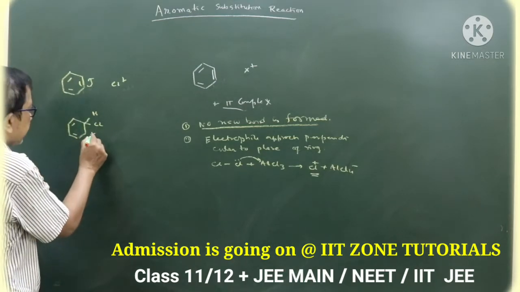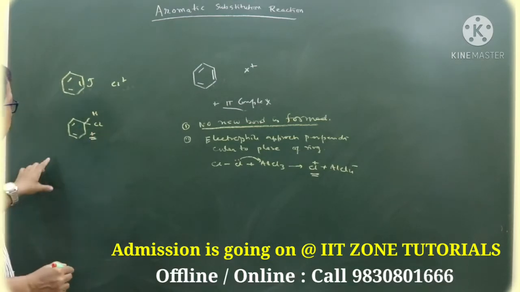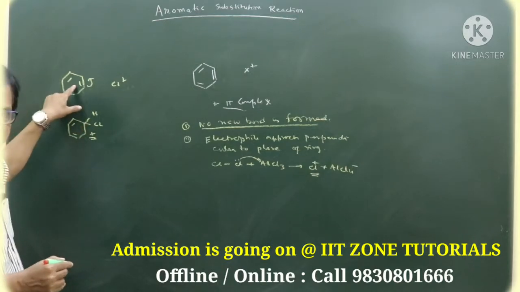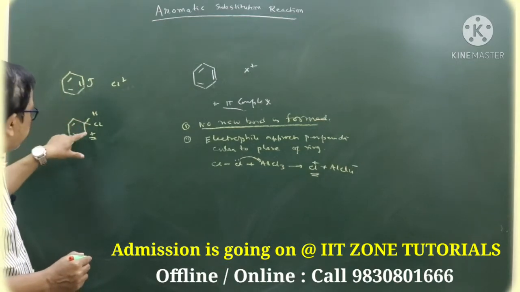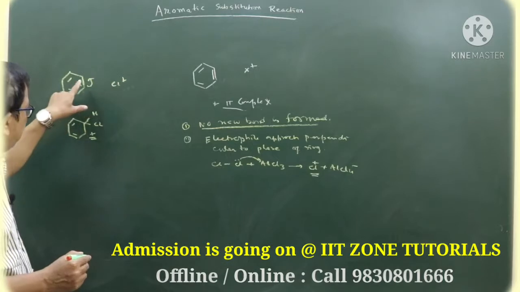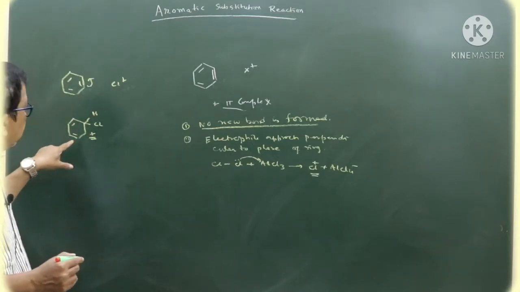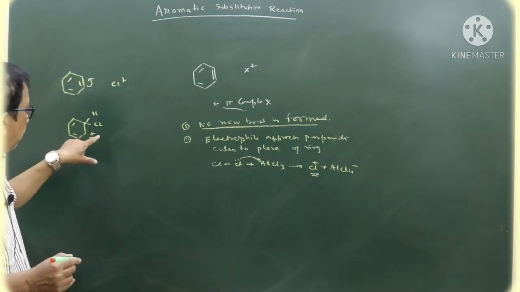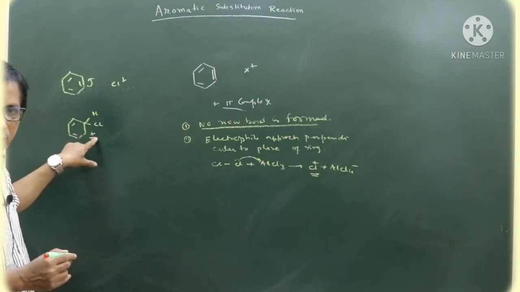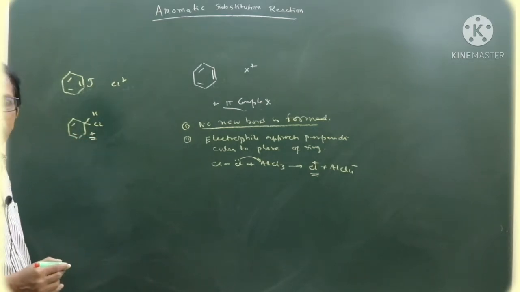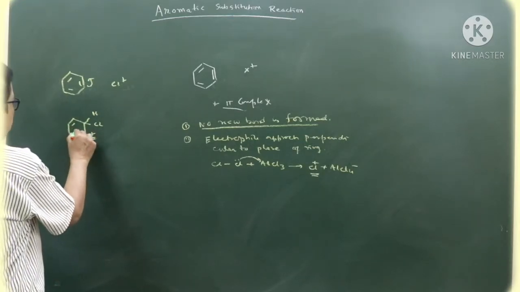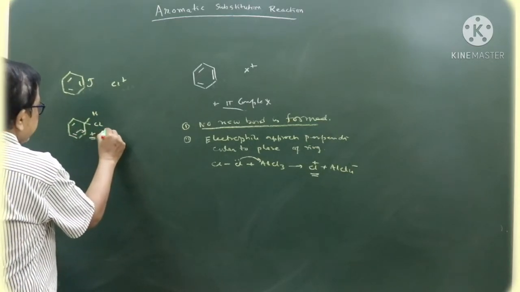This positive charged species that is formed is no longer aromatic, as in this process, after electrophilic addition, benzene loses its aromaticity. So the activation energy for the formation of the intermediate is quite large. Still it is formed. Why is it formed? Because the positive charge on the carbon atom is delocalized.